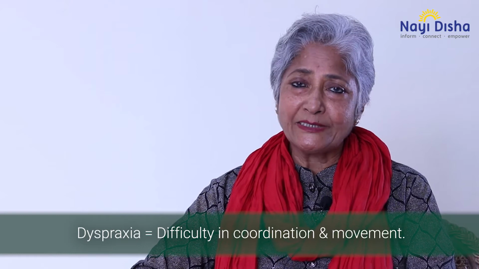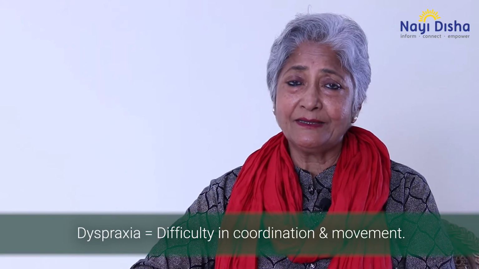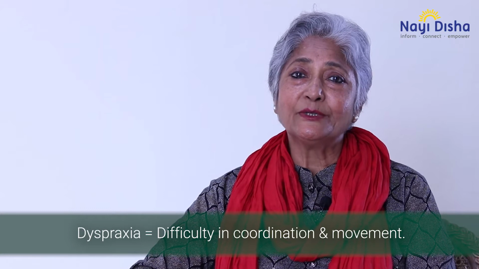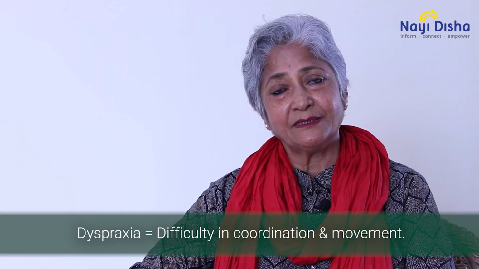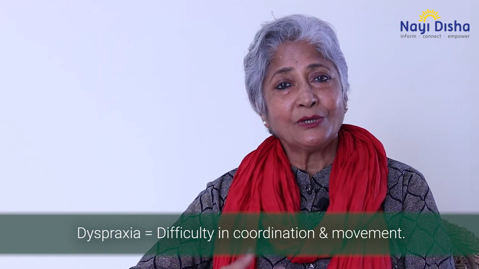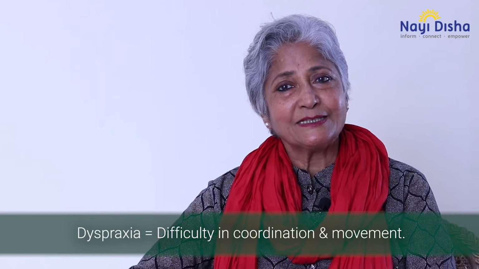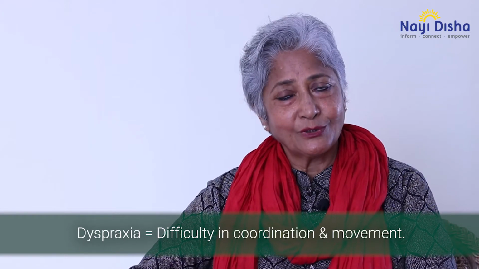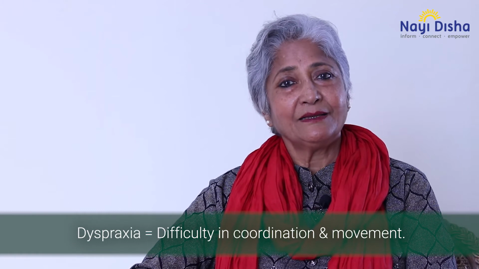And there is another learning disability which is known as dyspraxia. Dyspraxia is not so commonly known, but it does affect the child. This is when he is not able to use his motor ability, that is, not able to write fast, not able to do what his brain says, and his hands are not able to carry out that instruction well. That is known as dyspraxia. So, these are the terms which come under the umbrella of learning disability.